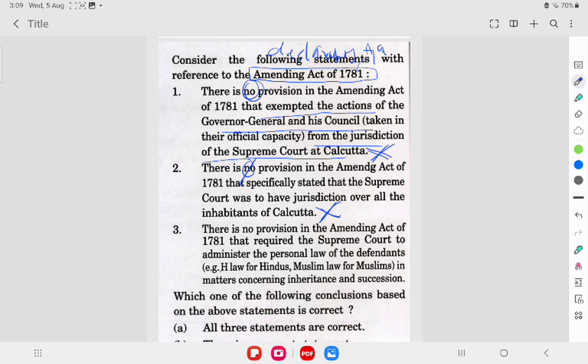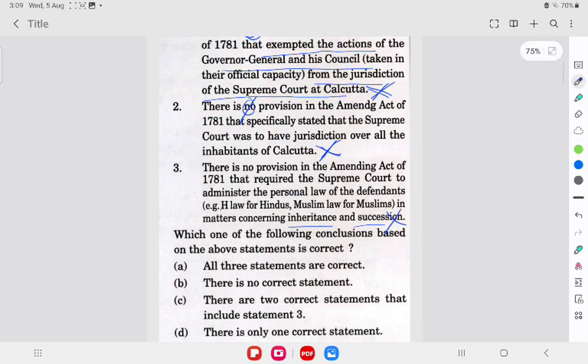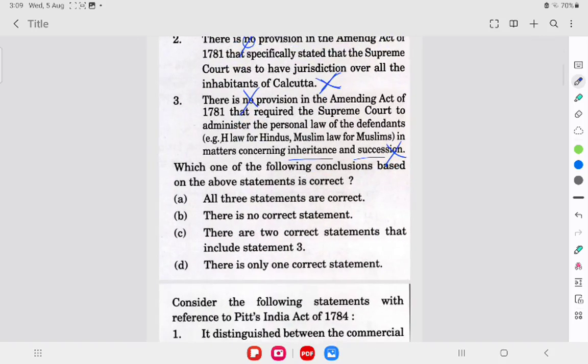Moving on to the third statement, there is no provision in the Amending Act of 1781 that required the Supreme Court to administer the personal law of defendants in matters concerning inheritance and succession. This statement is also wrong because there was a provision indeed. So all the three statements are wrong here. So the correct answer is B for this question.